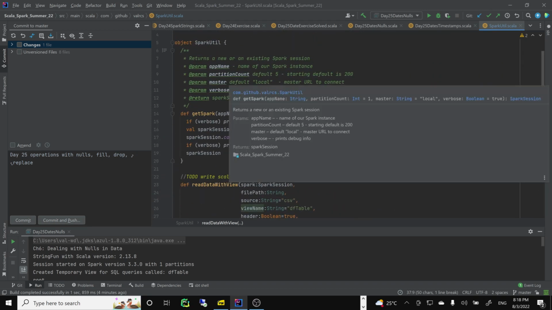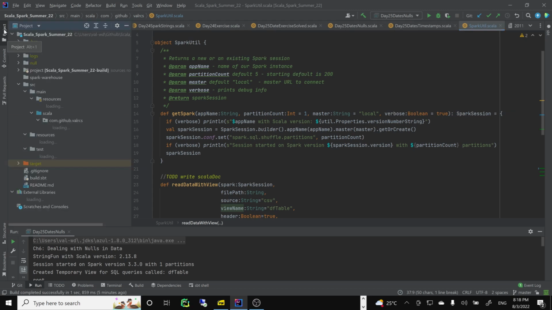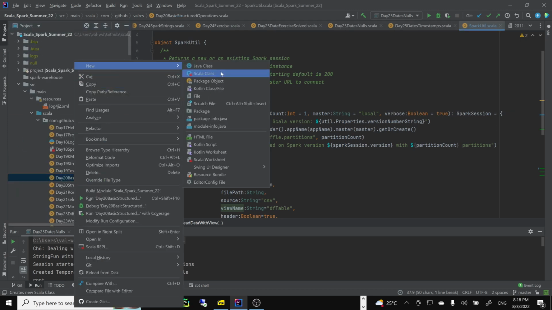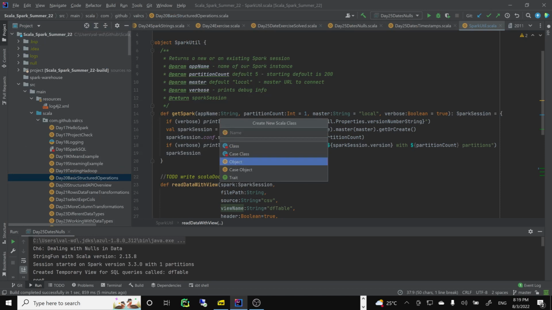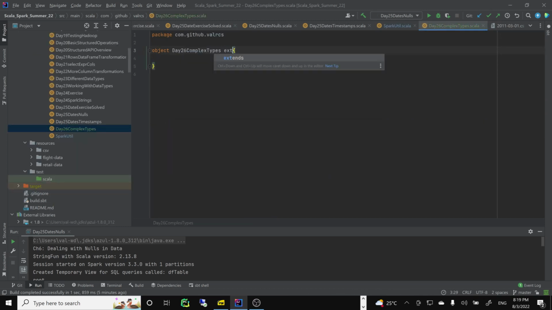So let's see. Now let's add everything and test it. I tested with day 25, but let's do it with day 26. And then we can see. So I will add a new Scala class. Again, sometimes you have to do a regression, meaning going back. So complex types. And add.